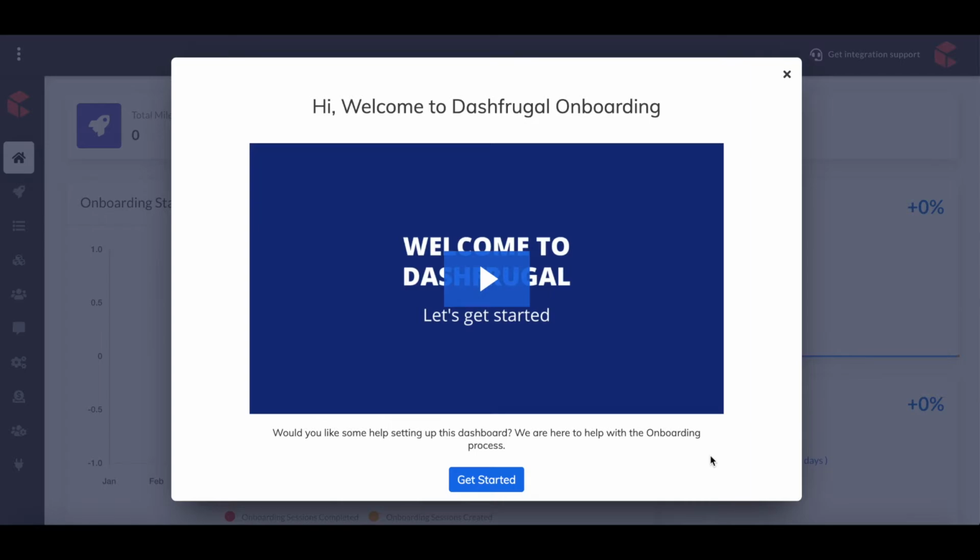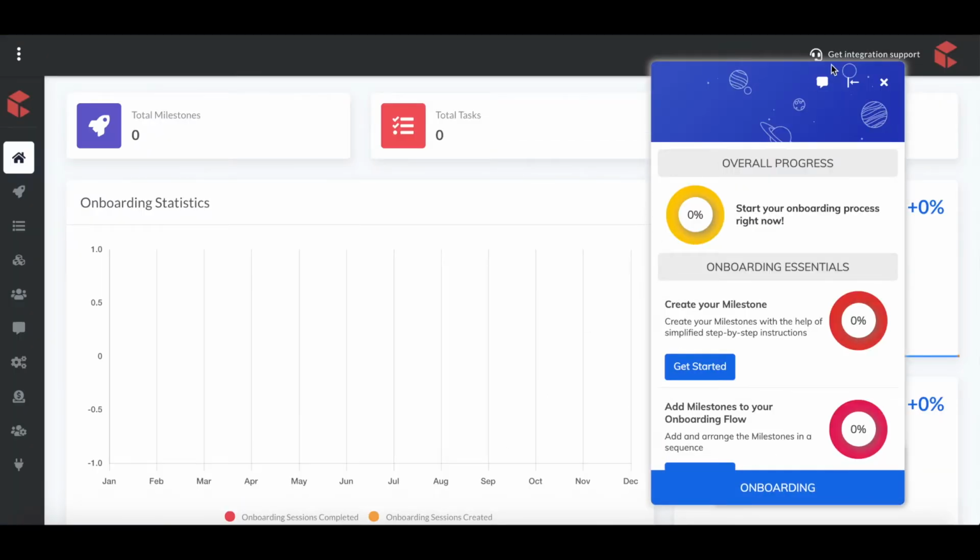In the first node itself, as a software creator, you can welcome your software user with a welcome video. It can be a message from the CEO, or a welcome video that greets the users. From this pop-up welcome video itself, the user can get started with the user onboarding process. When they click on this get started button, we open a widget like this.